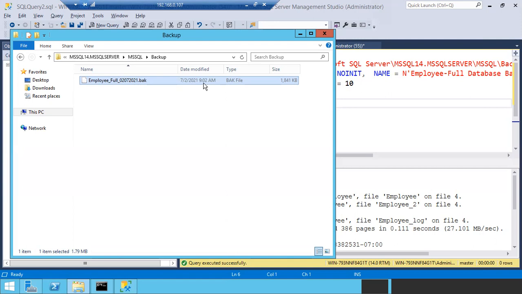In this file we have 4 full backups. Don't think that while restoring this file it will restore all 4 full backups. No, it will restore the recent full backup automatically. It will take the recent full backup from this list. Don't think it will fail. No, it won't fail. You can either choose whatever full backup you want. If you don't choose, it will automatically take the recent full backup to restore the database. Right. Got it? So this is called a media set.